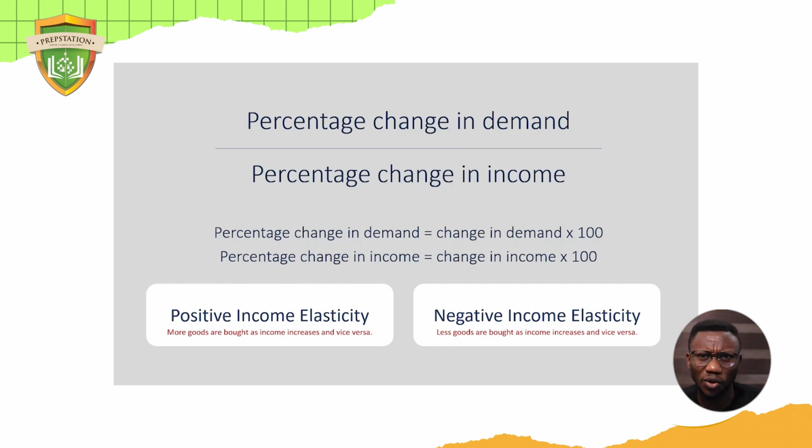An example is maybe your pure water sachet. The more money you have, the less you want to buy it. At least you look at other means or other sources of water. So like I said, as you make more money, you might buy less of a product or buy more of that product, depending on your income elasticity for that product.